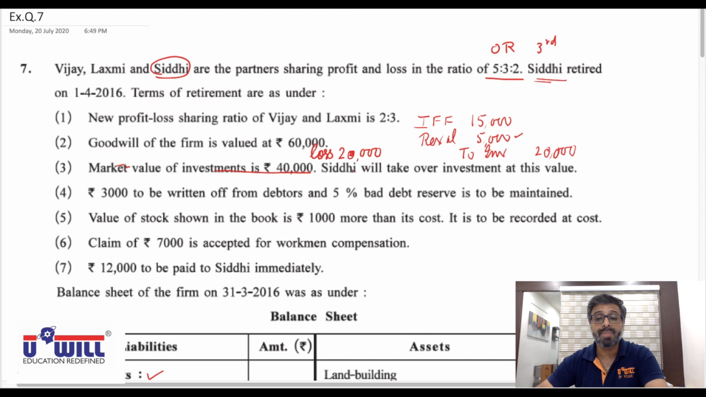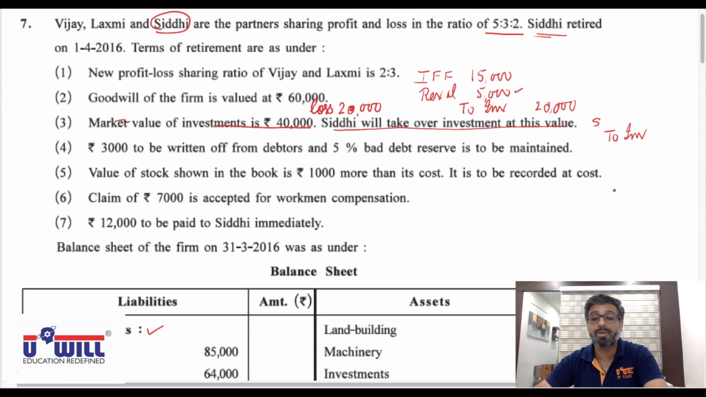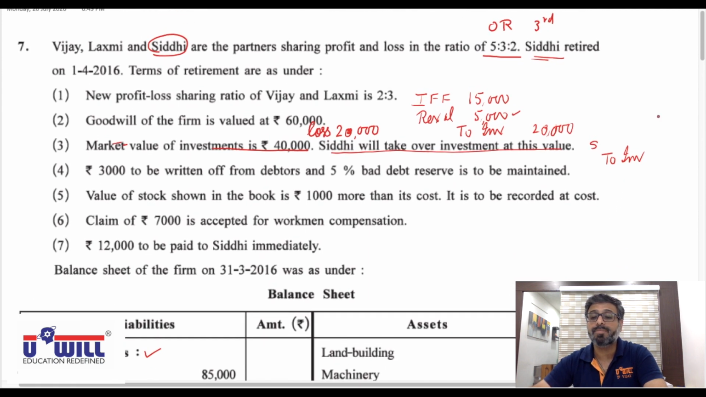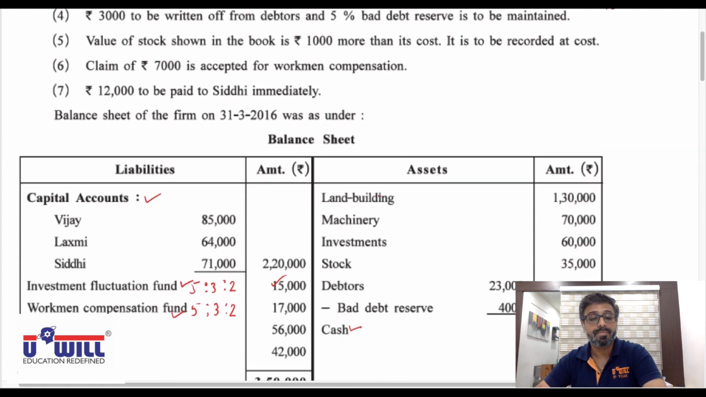Then it's given Siddhi will take over the investment at this value. So Siddhi is the receiver, debit the receiver, Siddhi's capital account debit, and investment goes out, credit what goes out to investment account at what value? 40,000. So Siddhi account debit to investments account with the value of 40,000. So this entry would be passed when we solve the question.